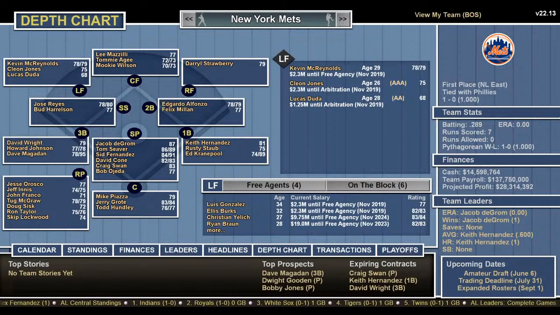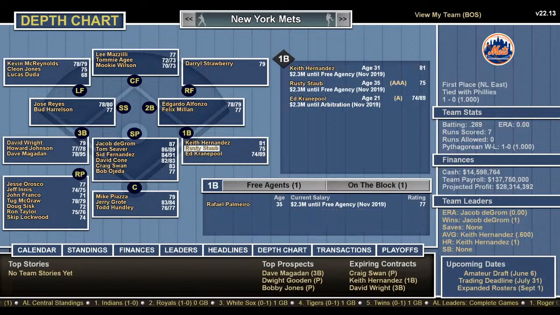At first base, Keith Hernandez, Rusty Staub, Legrand Alarange, and Ed Kranepool. Staub can play the outfield. Oh, wow. He has horrible defensive ratings everywhere. He was a decent outfielder. I don't know about that. Ed Kranepool can play first, and he's just above average in left and right. And Keith Hernandez, very good at first.